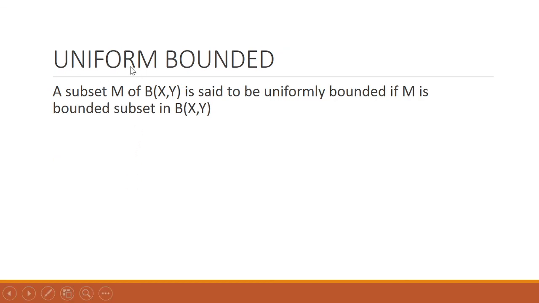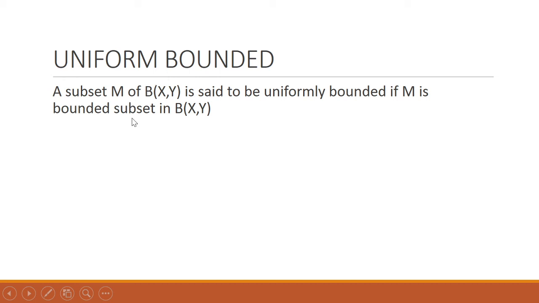Now let's see what is uniform boundedness. A subset M of B(X,Y) is said to be uniformly bounded if this M is a bounded subset of B(X,Y). Such a boundedness is said to be uniform boundedness.